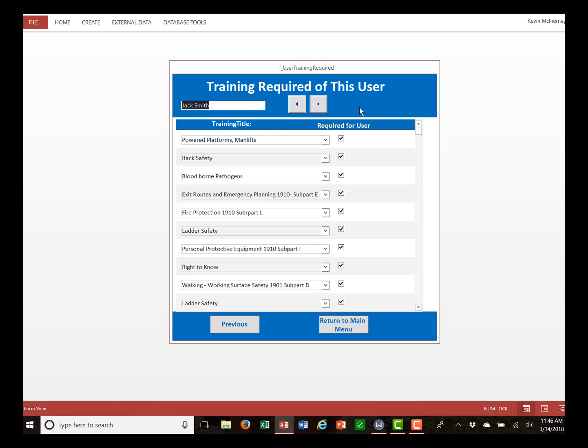From there, each of the employees is going to have to be assigned certain trainings that are required of that employee. So certainly it's going to be different for a housekeeper as opposed to somebody that maybe works with power tools and that type of thing, or electrical. We've got quite an extensive list of OSHA required trainings. It'll cover most facilities' needs, and we're adding them as they become available.